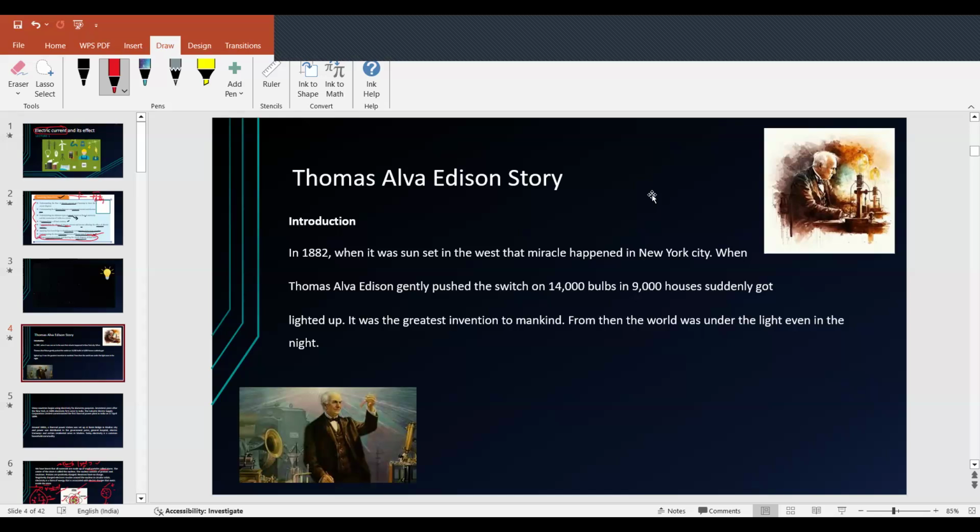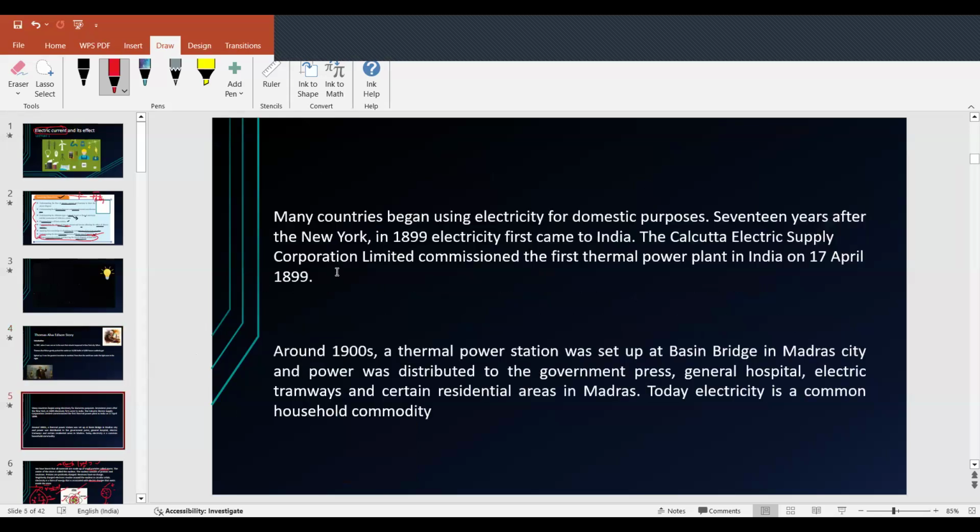So he gave a big basement for the development of electrical appliances. Yes, it's important to note that down. And many countries began using electricity for domestic purposes. After electricity came, many countries started using it. And 17 years after New York, in 1899, electricity first came to India. Then it finally came to India also.